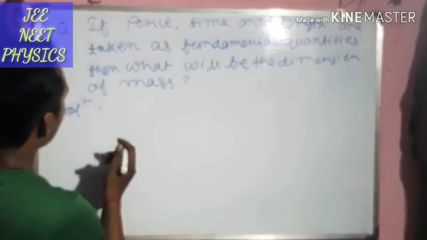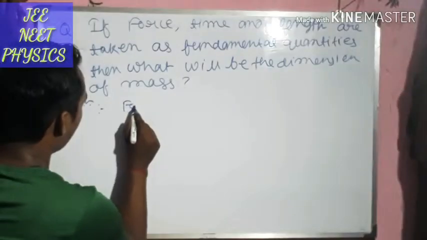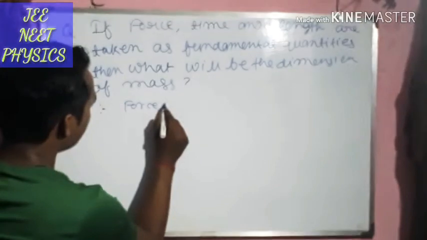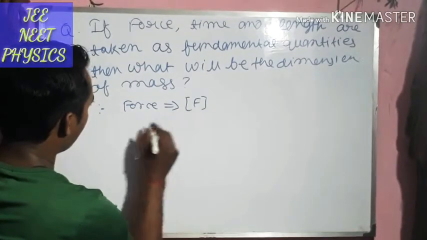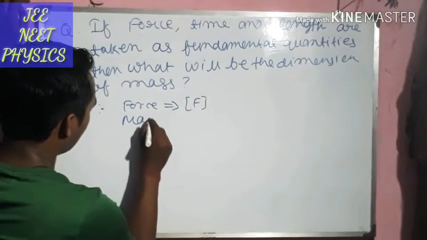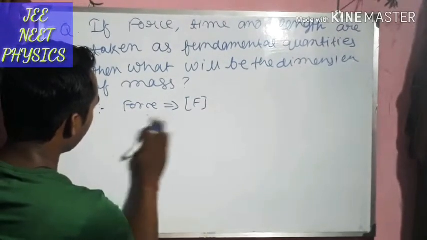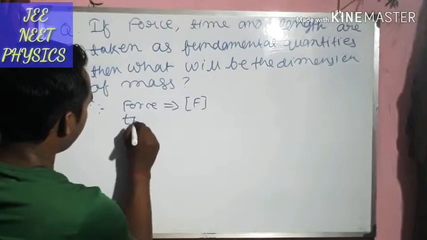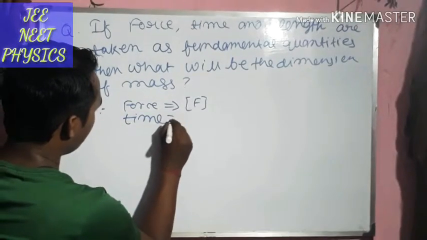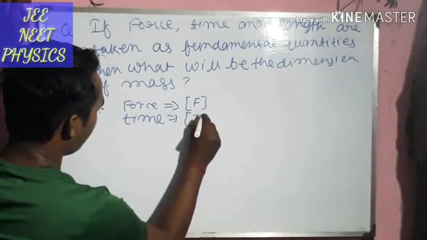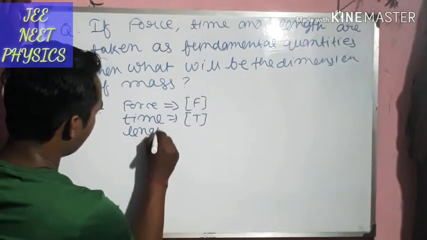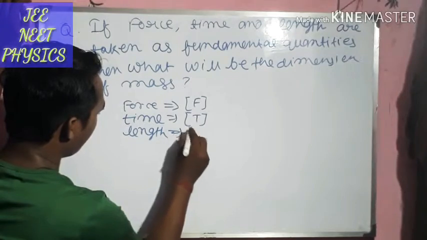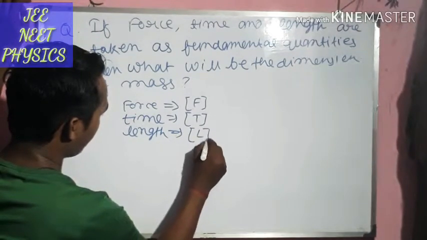Let our fundamental quantities be force, which has dimension F, time with dimension capital T, and length which has dimension capital A. Mass is not fundamental.